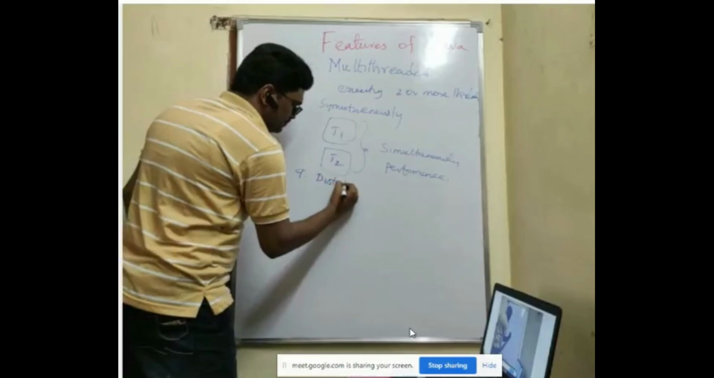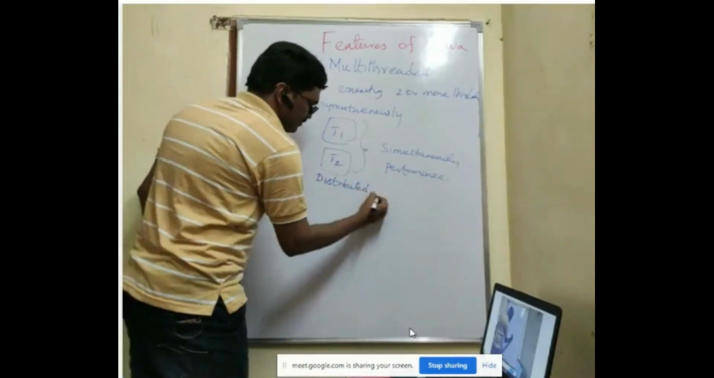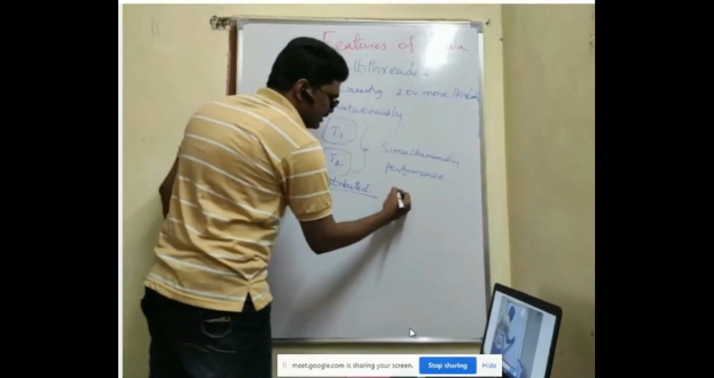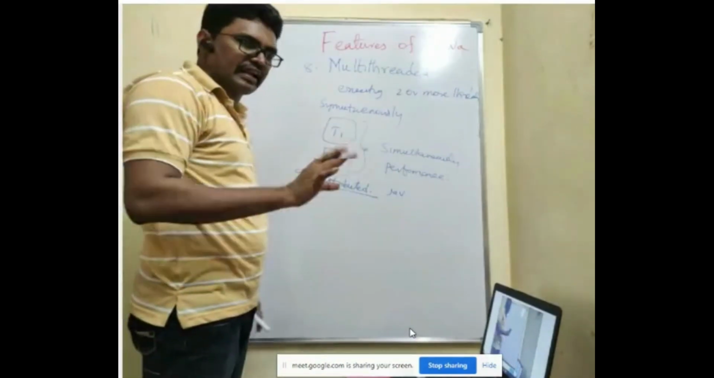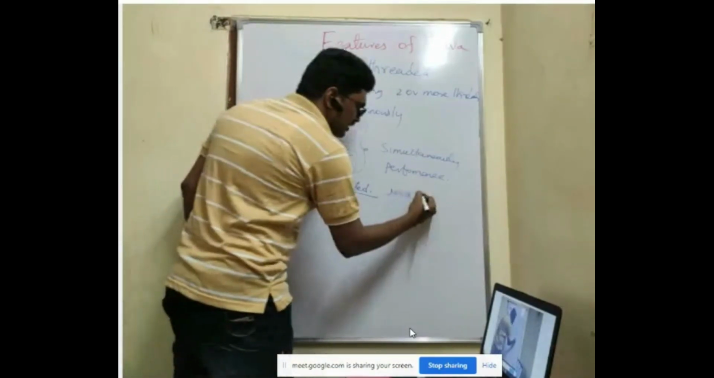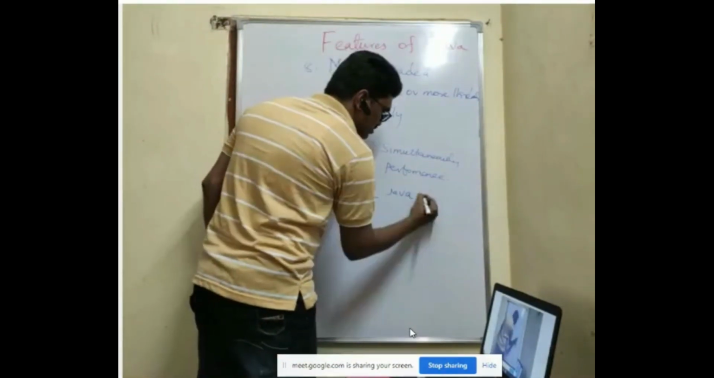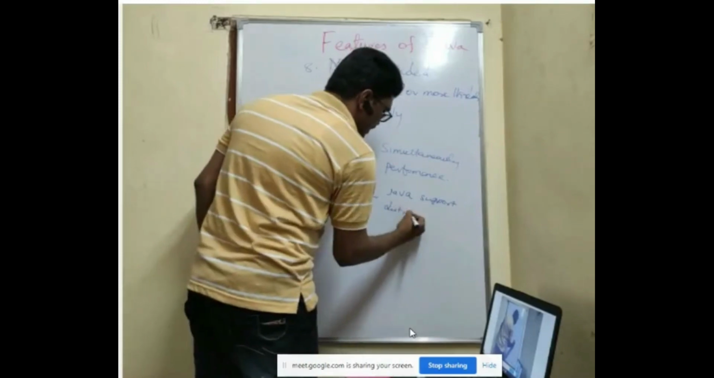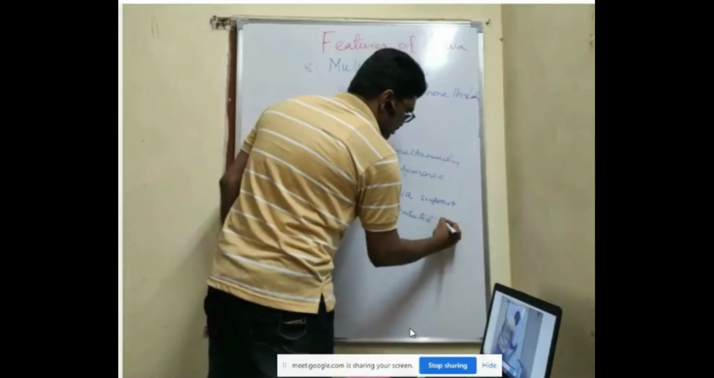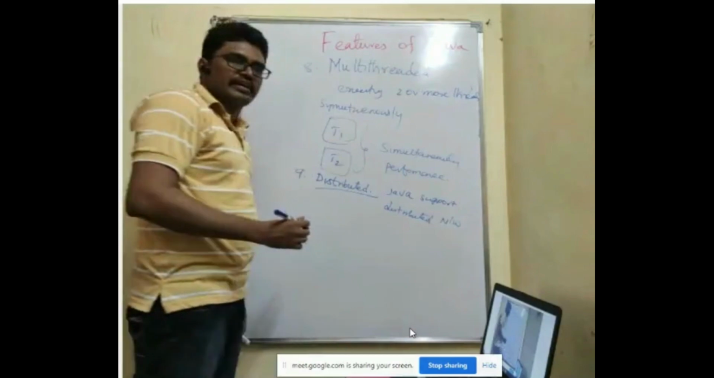distributed. So Java distributed means it is separated, decentralized. It's not centralized. So now Java supports distributed network. Java supports distributed network. Why? Can you say how?